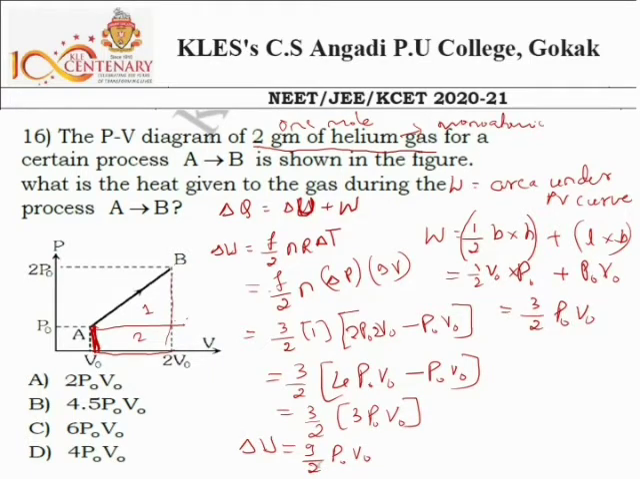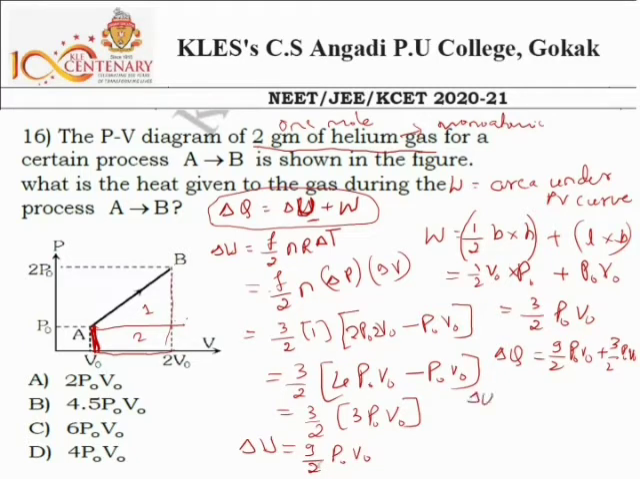Okay, and finally apply this equation here. So this one I can use. Delta Q is equal to delta U plus work done. Here delta U is 9 by 2 P0V0, and the work done is 3 by 2 P0V0.